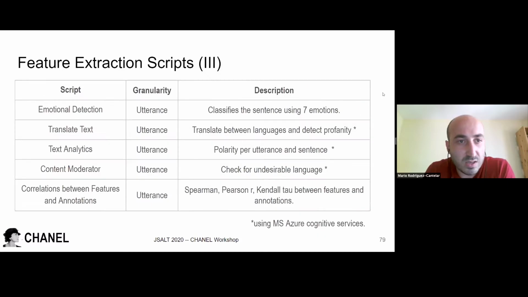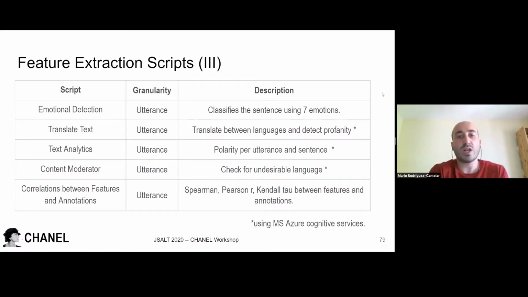Next slide. And finally, we have a script to classify the different utterances between 7 different emotions. And also, we use the Microsoft Azure Cognitive Services to translate text from one language to another and to analyze the text. We extract the polarity of each utterance with this service, and we can also detect the toxicity in each utterance. Then finally, we have a script to correlate between features and annotations.